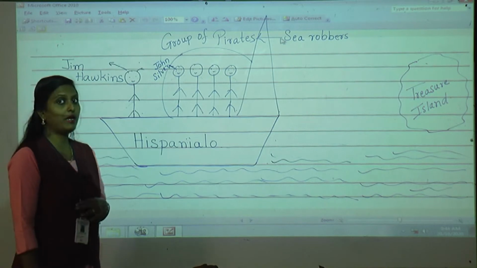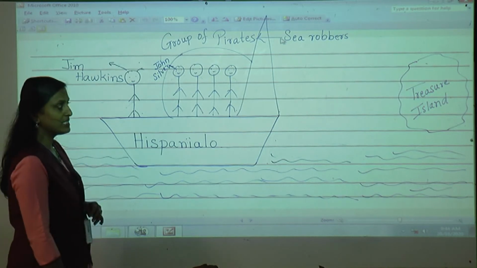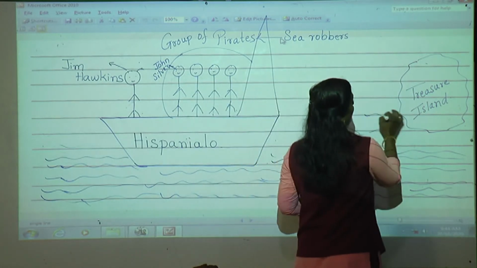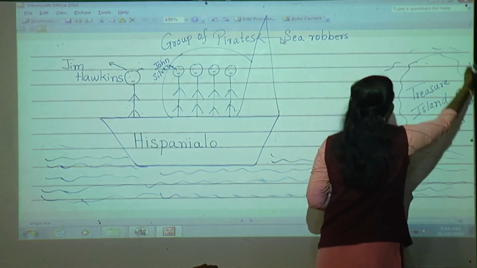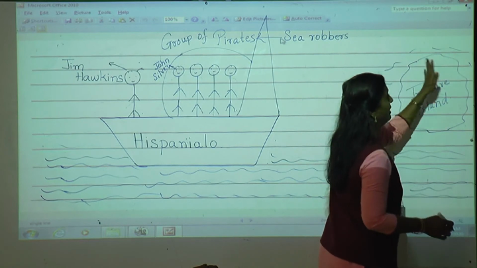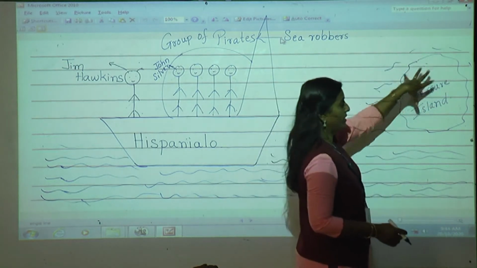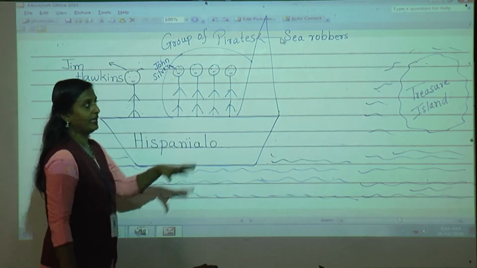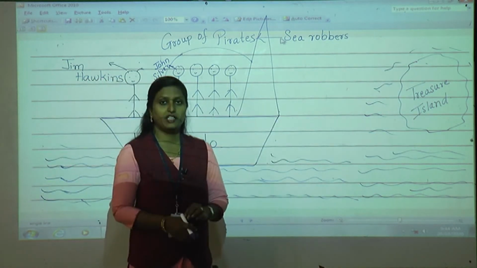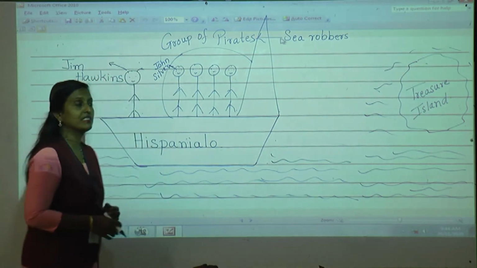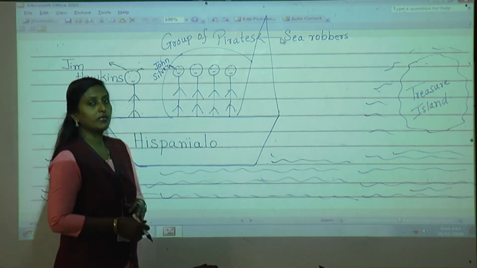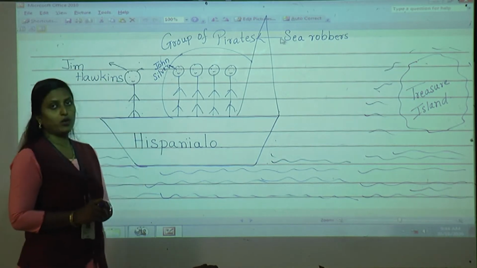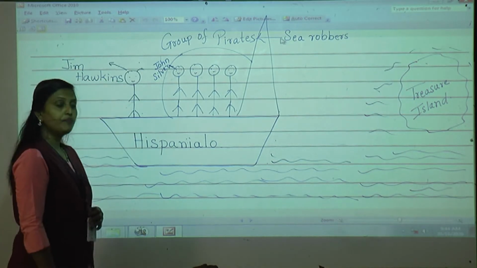What do you mean by island? You have learnt in your SST that an island means a land where all the sides are covered with water. In the midst of that water this island is there, and you can see that island is named Treasure Island. In the lesson, you will see that the island is also named Skeleton Island. Why it is called Skeleton Island, we are going to see in the lesson.